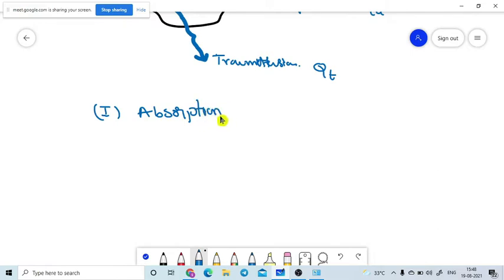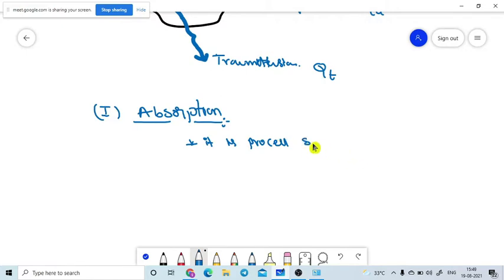So absorption is nothing but some energy being absorbed by the matter, by the object. It is a process. In the process, some portion of the heat energy will be absorbed by the matter.